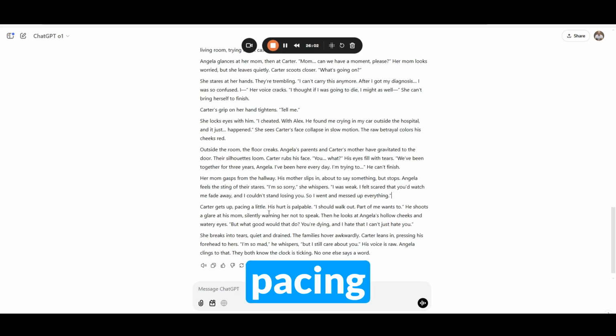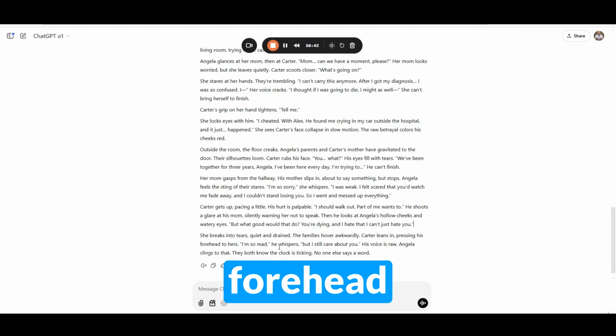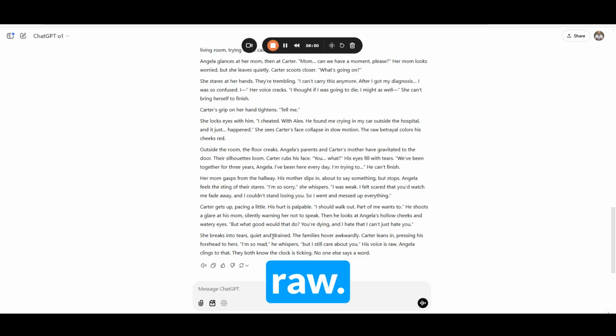Carter gets up, pacing a little. His hurt is palpable. "I should walk out. Part of me wants to." He shoots a glare at his mom, silently warning her not to speak. Then he looks at Angela's hollow cheeks and watery eyes. "But what good would that do? You're dying, and I hate that I can't just hate you." She breaks into tears, quiet and drained. The families hover awkwardly. Carter leans in, pressing his forehead to hers. "I'm so mad," he whispers. "But I still care about you." His voice is raw. Angela clings to that. They both know the clock is ticking. No one else says a word.